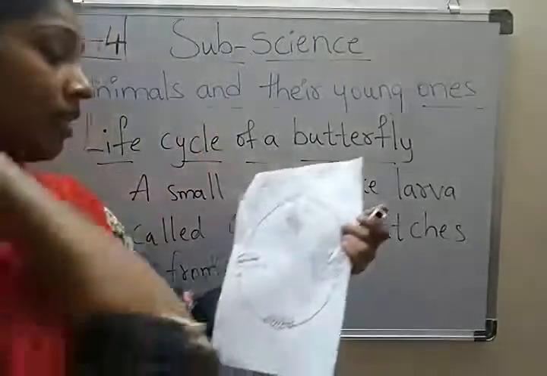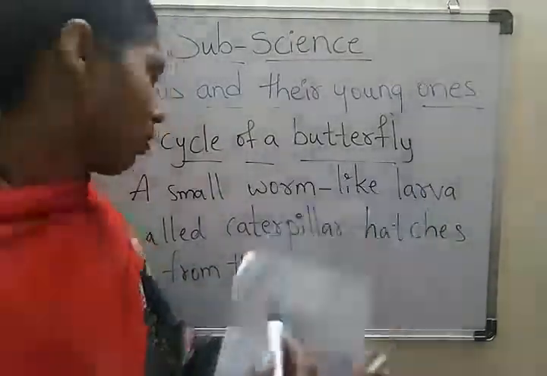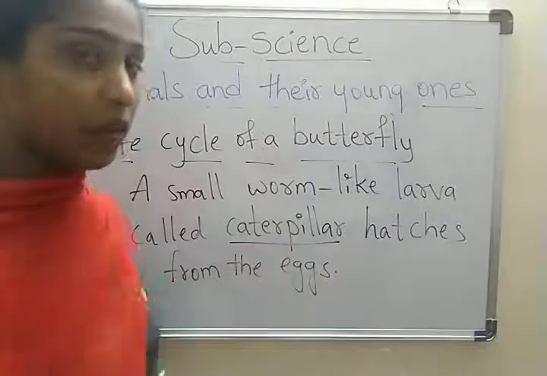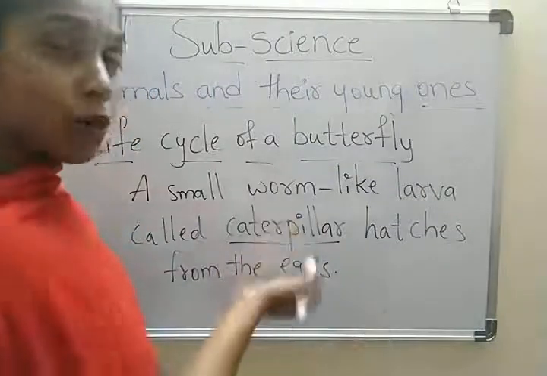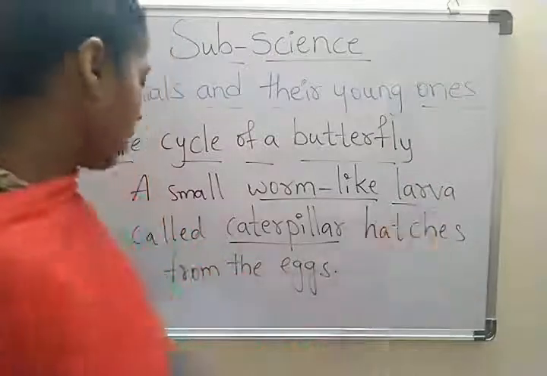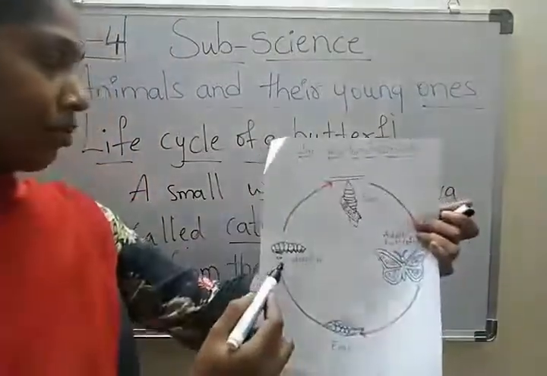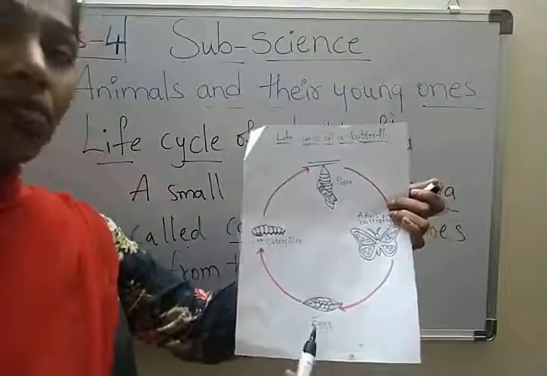What is caterpillar? Very good. The larva of a butterfly is called caterpillar. It looks like a worm-like larva. A small worm-like larva called caterpillar hatches from eggs.